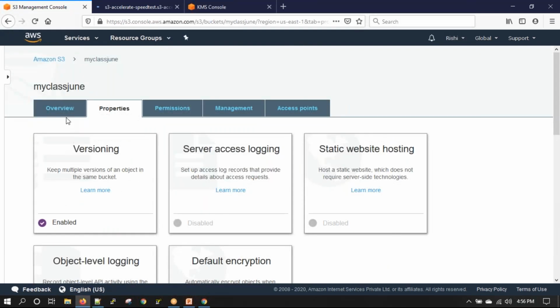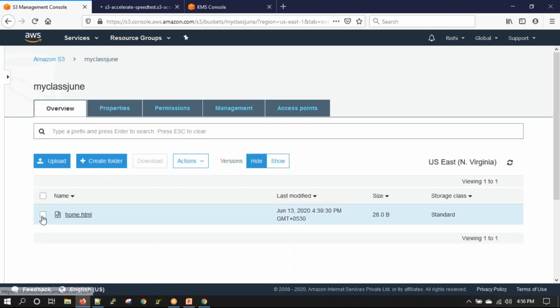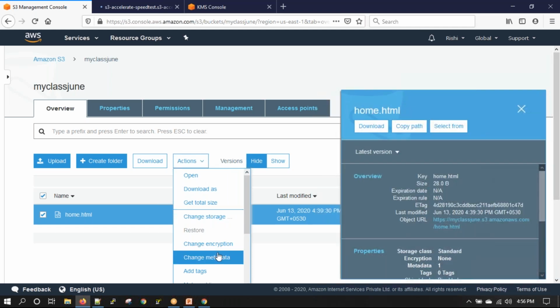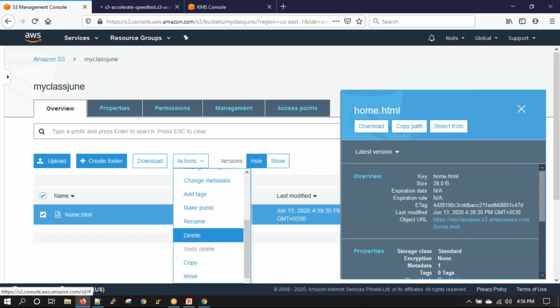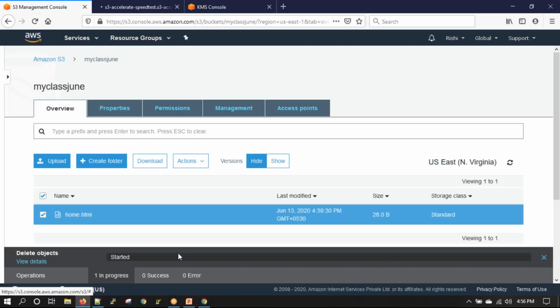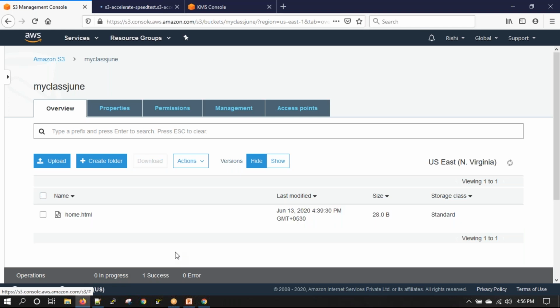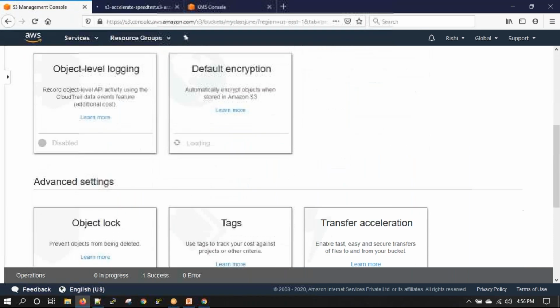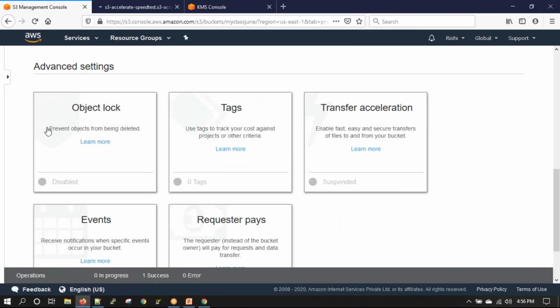When I say deleted, that means if I go over here, select my object and then say actions and say delete. If I have enabled object lock, my objects cannot be deleted. That is the only change that happens. I can only enable object lock when the bucket is being created. Later on, it cannot be enabled.